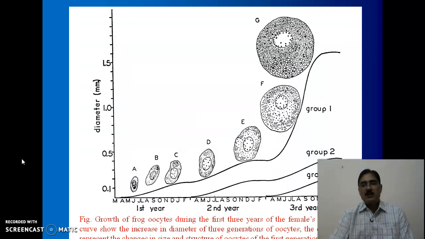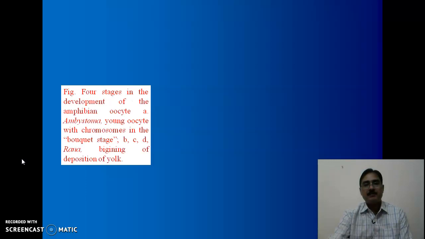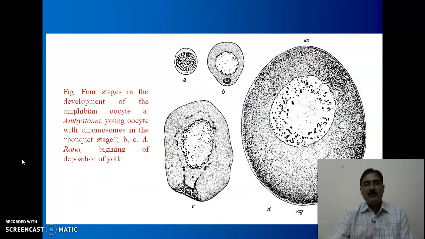What we have discussed in the previous slide is depicted here in a graphical representation, where you can see the size of the developing oocyte increasing in the third year. Similarly, in this slide, four different stages of development of oocytes are shown.